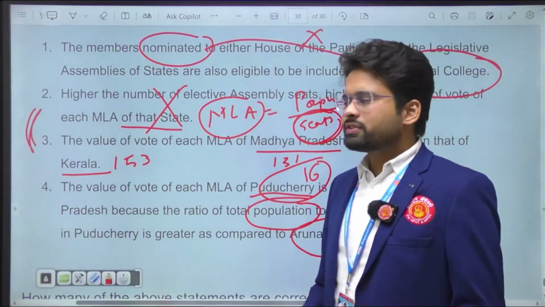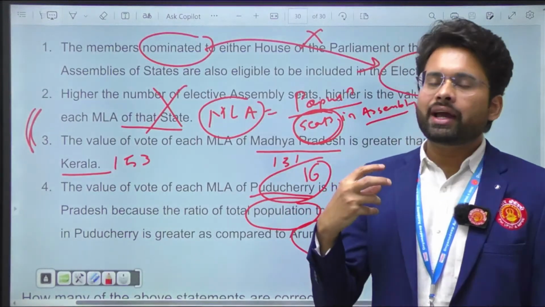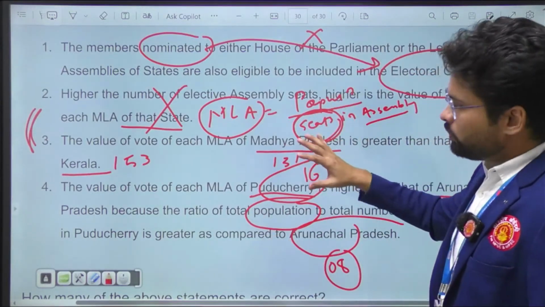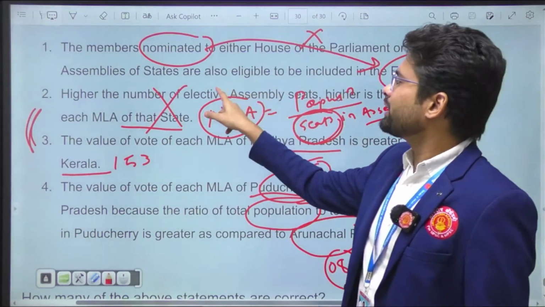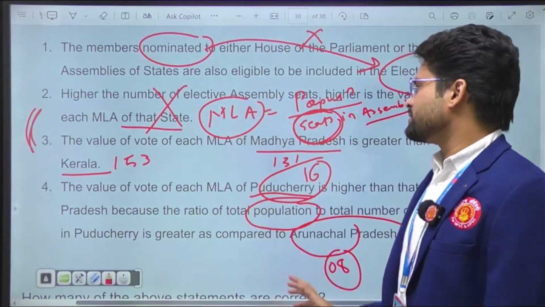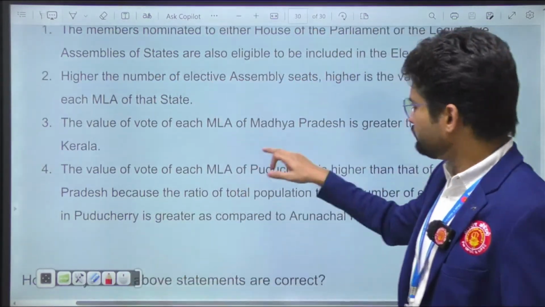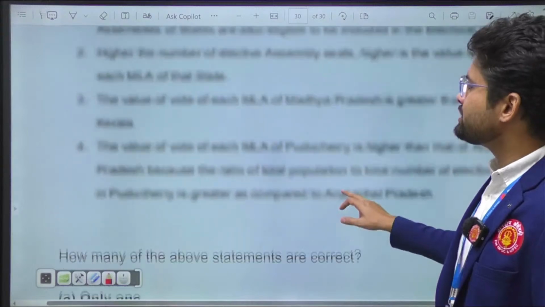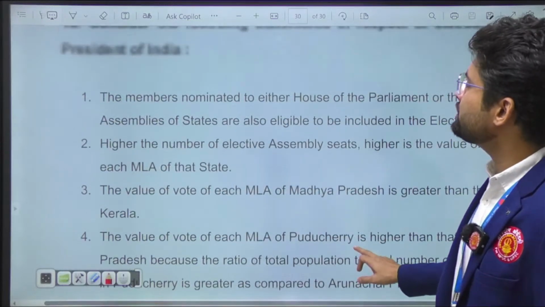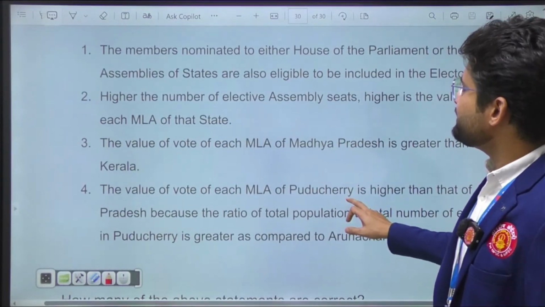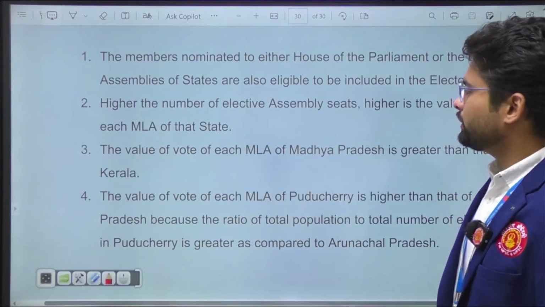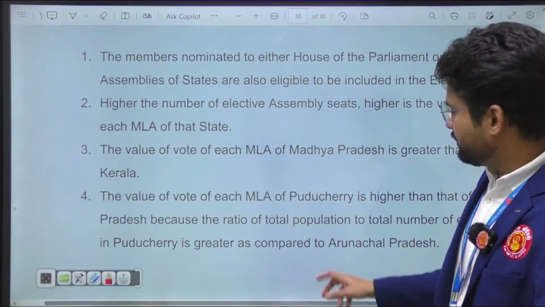So as the number of seats in the assembly varies, the value of that particular MLA will vary in a particular state. This question was somewhat tougher, but if you are thorough with the second statement, the exact correctness of the statement, you can solve the rest of the answers. By this logic, you can observe that only one statement is right, because statements 1, 2, 3 were all wrong. Okay, so only one statement is right. Which statement is right? Okay, the third is right, if I'm not wrong. Yes, exactly, I'm really sorry, the fourth is right.